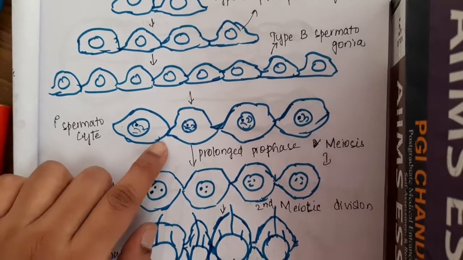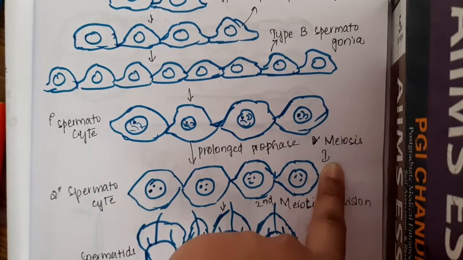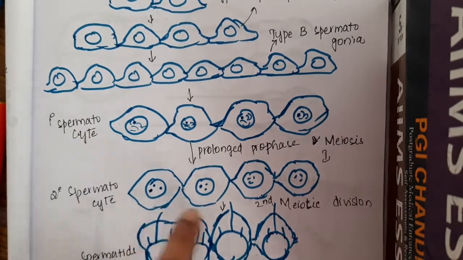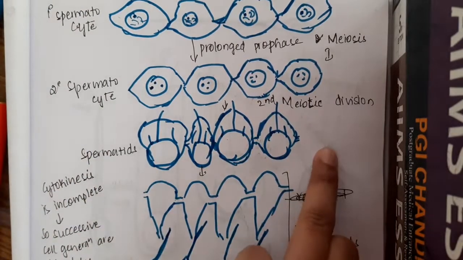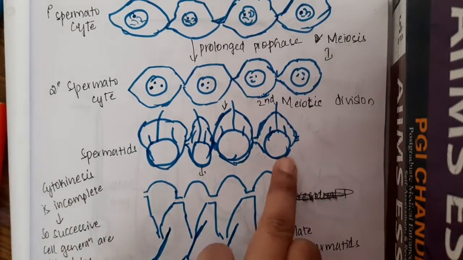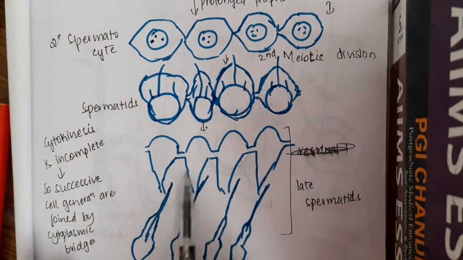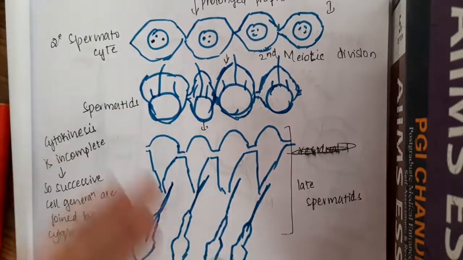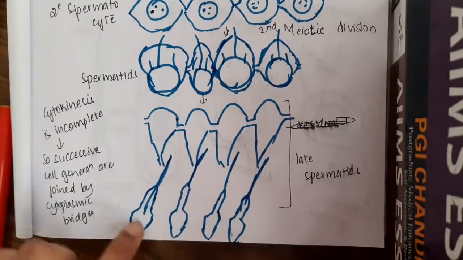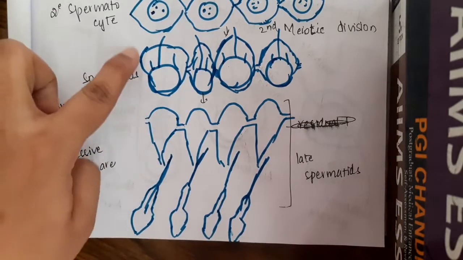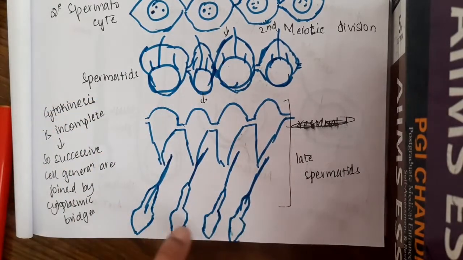This primary spermatocyte has a prolonged prophase, and it completes the meiosis 1 division and forms the secondary spermatocyte. This secondary spermatocyte undergoes the second meiotic division and forms these spermatids. These spermatids will get released from their residual bodies. These are called residual bodies or the cast, just like a snake removes its skin every time. Similarly, these spermatids will get separated from this spermatozoal cell. These are called late spermatids.